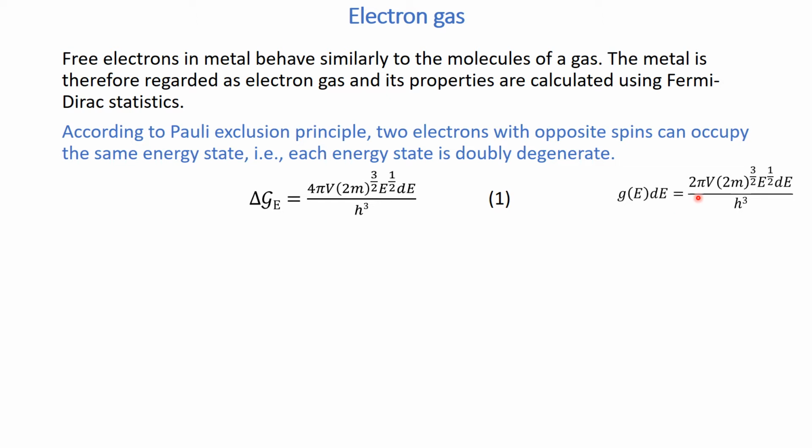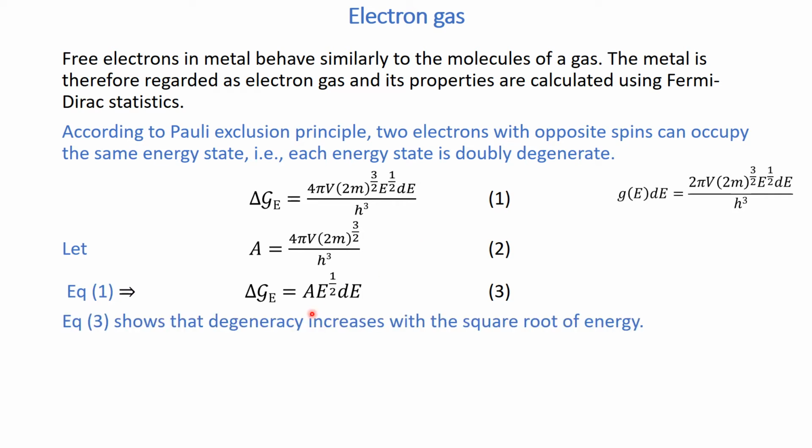So here you see that we have 2 pi v and here we have 4 pi v, meaning this equation has been multiplied by 2 because of the doubly degenerate state of the electron energy states. Now some terms are constants, so if we collect all those constants and call it A, we can write equation number 1 as this one.